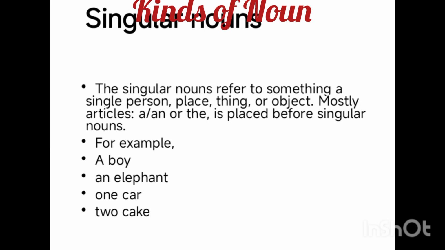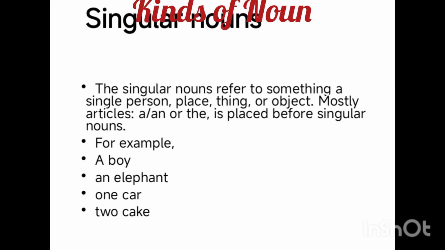The next kind of noun, there are only 2 kinds of noun remaining. The second last kind of noun is singular nouns. Singular nouns, their name also describes their definition. Singular nouns are nouns that describe a single person, single place, single thing, or object. Mostly the articles a, an, or the are placed before singular nouns. Mostly a number is also placed before the singular noun. For example, 1 car, 2 cakes, a boy, an elephant.